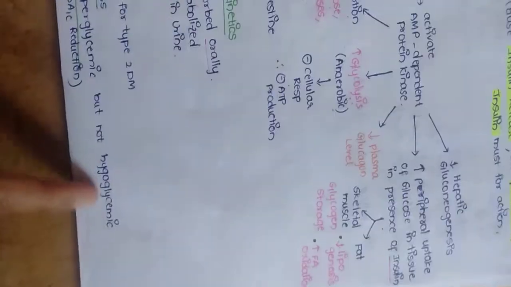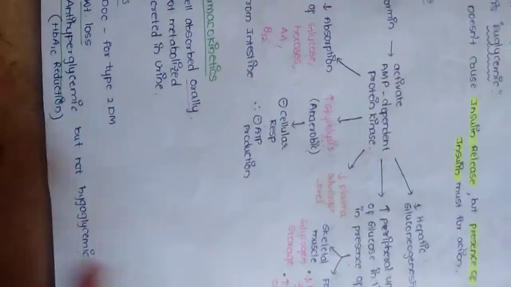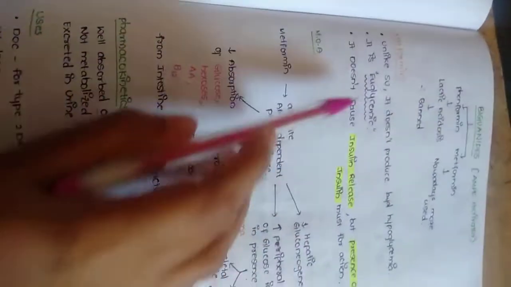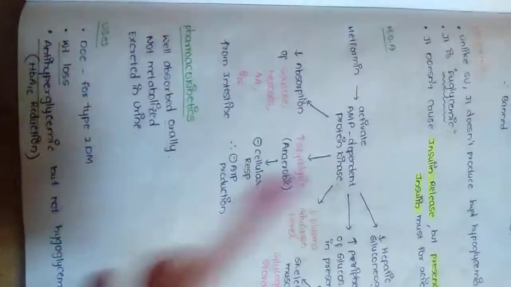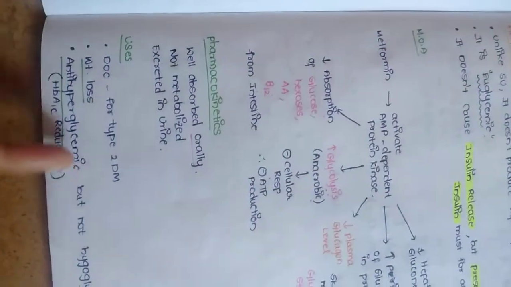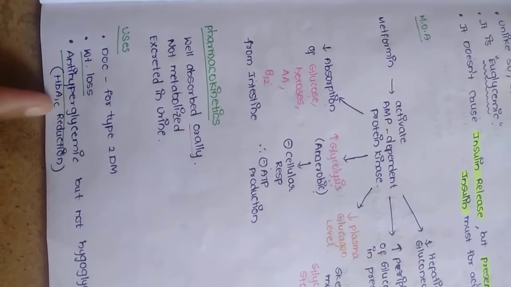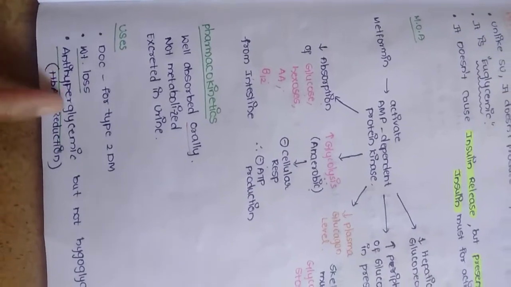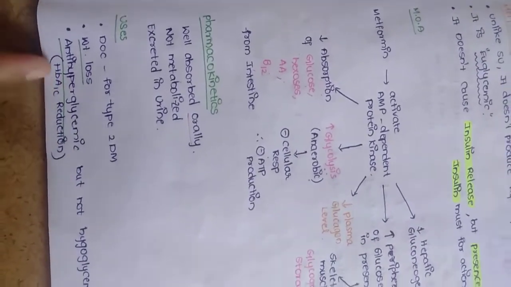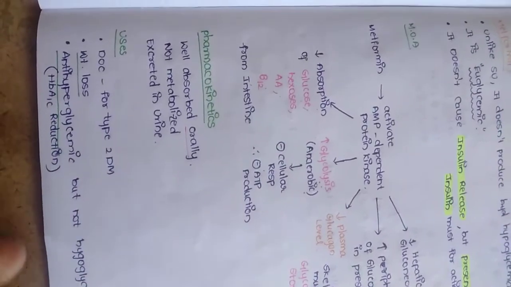It is anti-hyperglycemic but not hypoglycemic, as I have told you before, so it is called euglycemic. Here anti-hyperglycemic means it is reducing the HbA1c levels, the hemoglobin glycated with glucose.